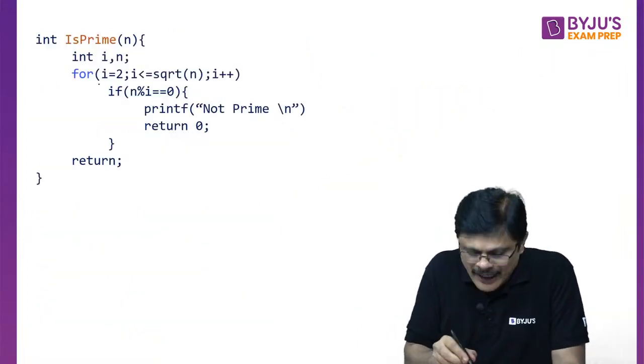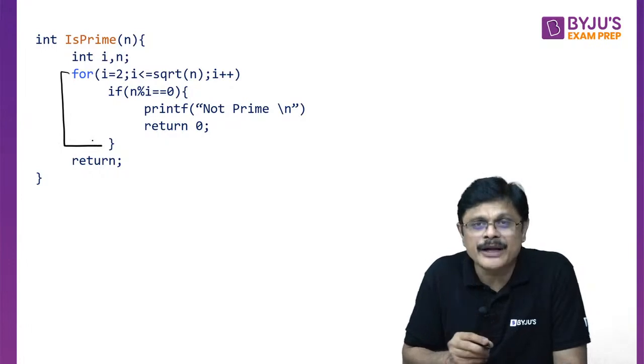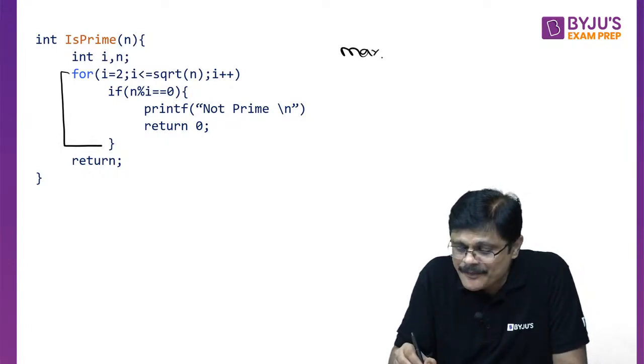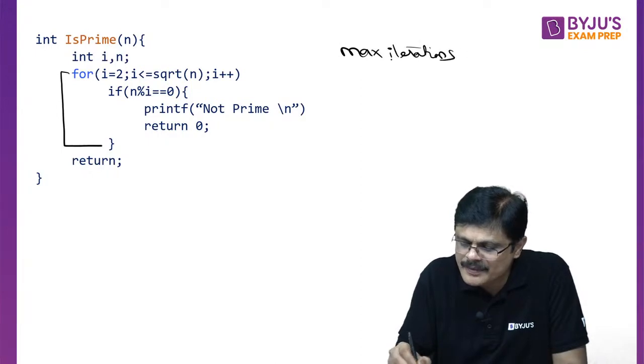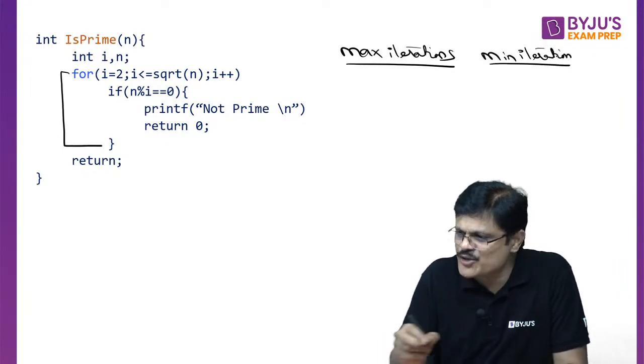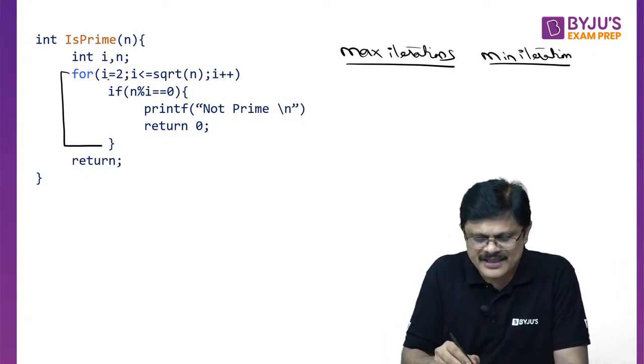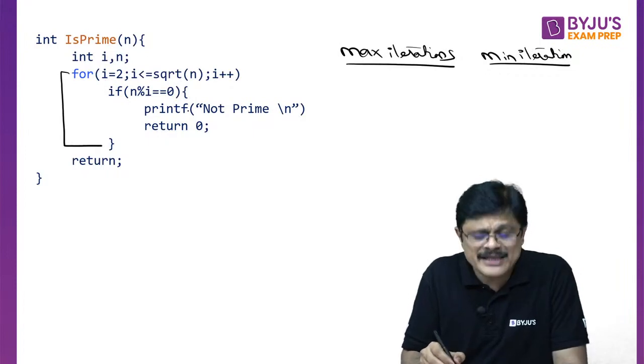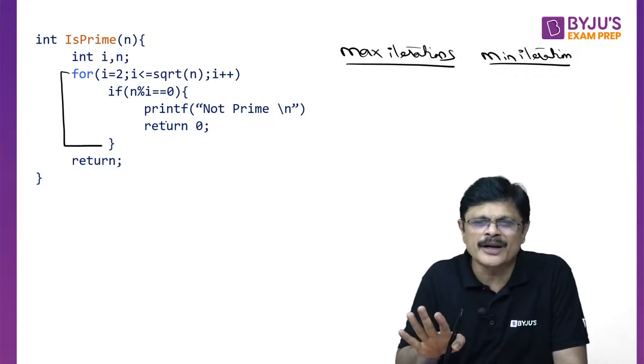So now you have to identify this for loop. You have to tell the maximum iterations for this loop and the minimum iterations for this loop. Maximum, how many times does this loop iterate, my dear friends? That is the maximum. Don't worry about what it is doing. That is not very important here, my dear friends.